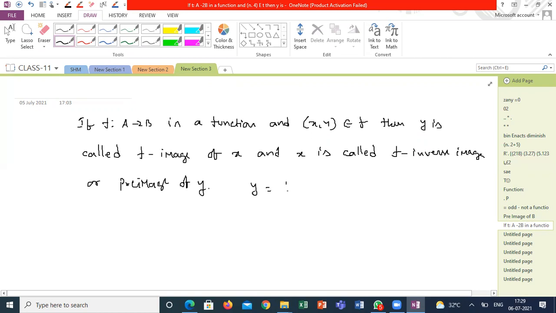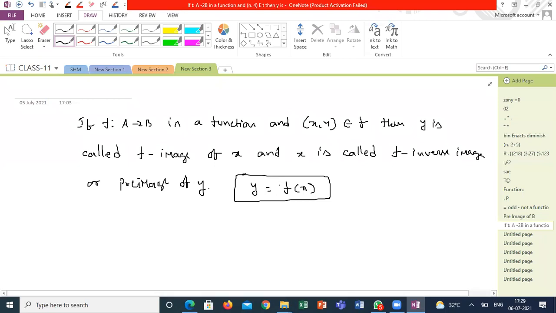Further, y can be denoted as f of x. If it is satisfying the conditions of the function, it is called y equals f of x. Is it clear, guys, what I'm saying?